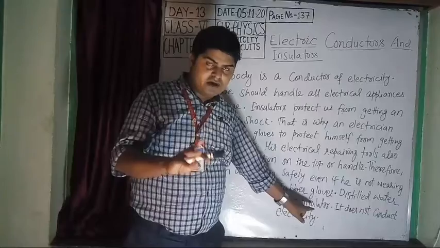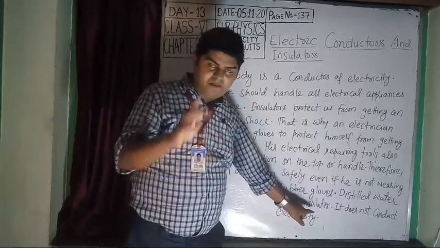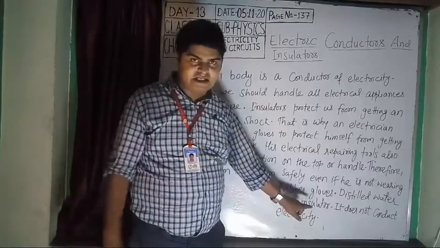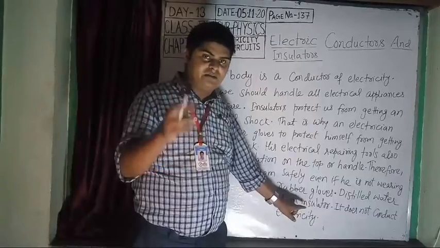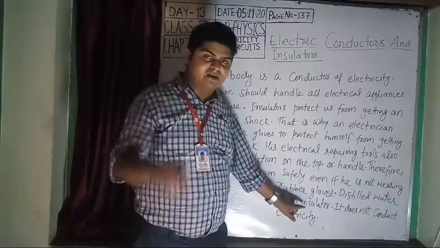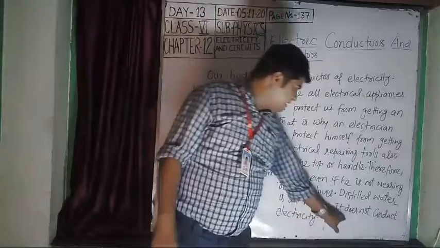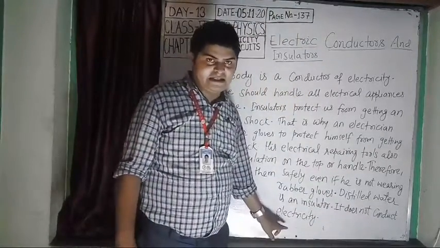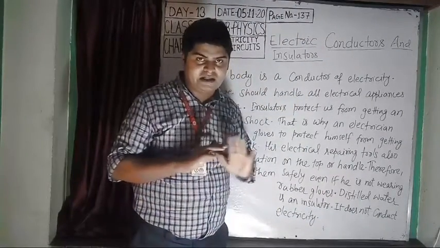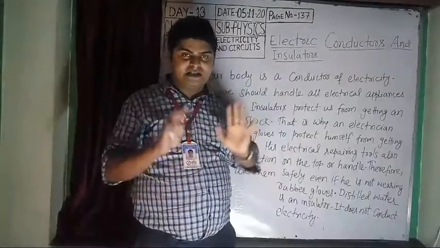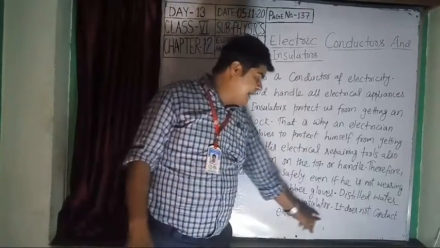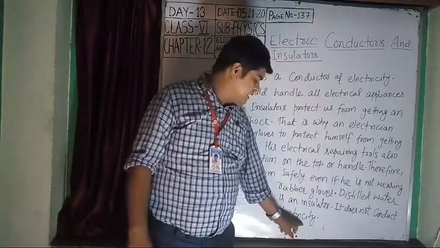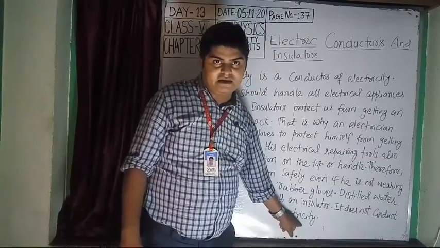I have told you that normal water, tap water, is a good conductor of electricity, but distilled water is a bad conductor, that means an insulator of electricity. It does not conduct electricity. That means distilled water does not allow electricity to pass through it, so it is a bad conductor of electricity, it is an insulator.